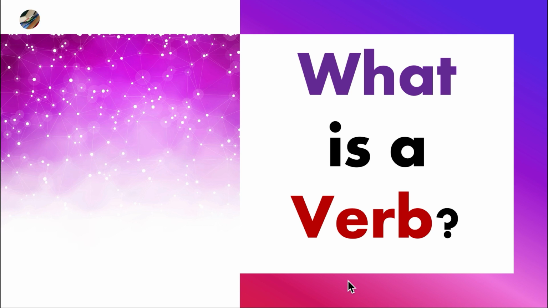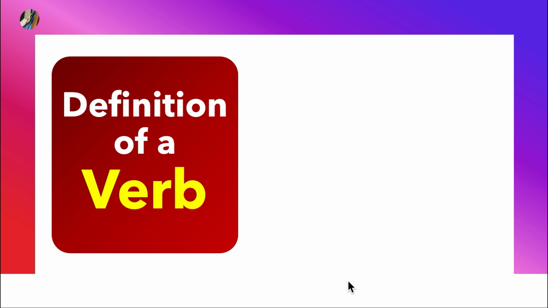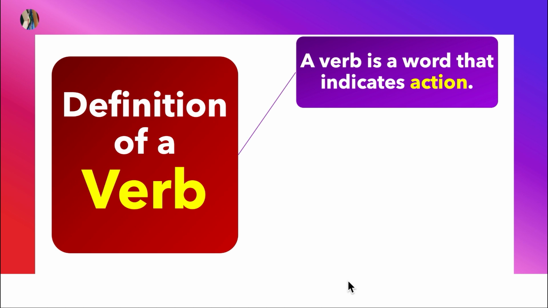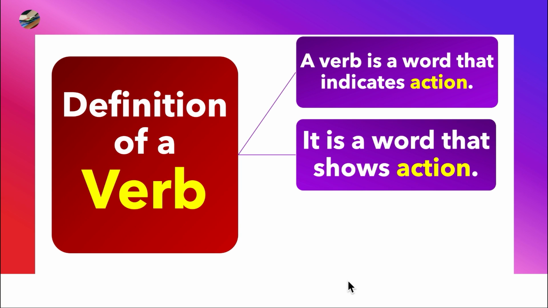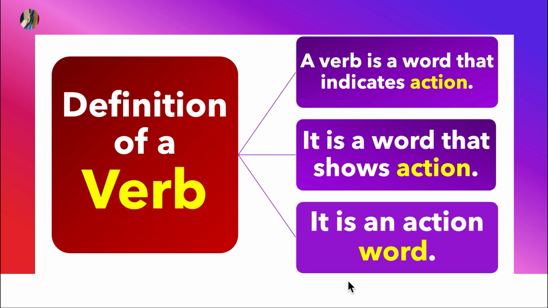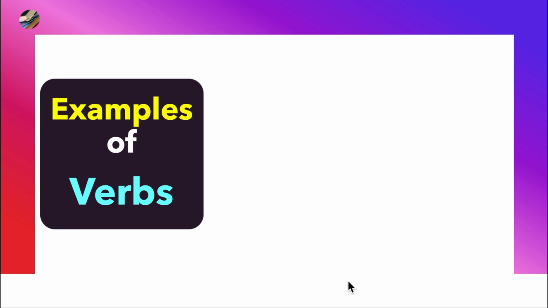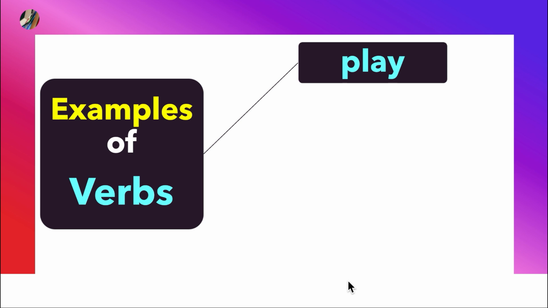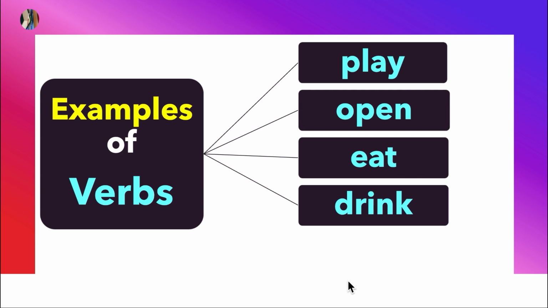What is a verb? Let's first talk about the definition of a verb. A verb is a word that indicates action. In other words, we can say it is a word that shows action. Further, we can say it is an action word, all having the same shades of meaning but in a different way. Let's have examples of verbs: play, open, eat, drink, cook.